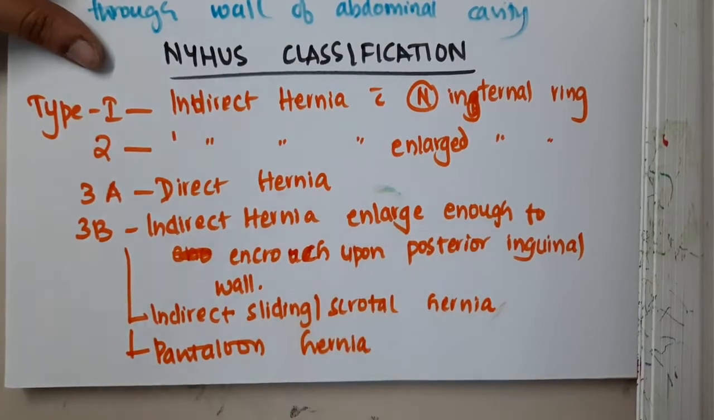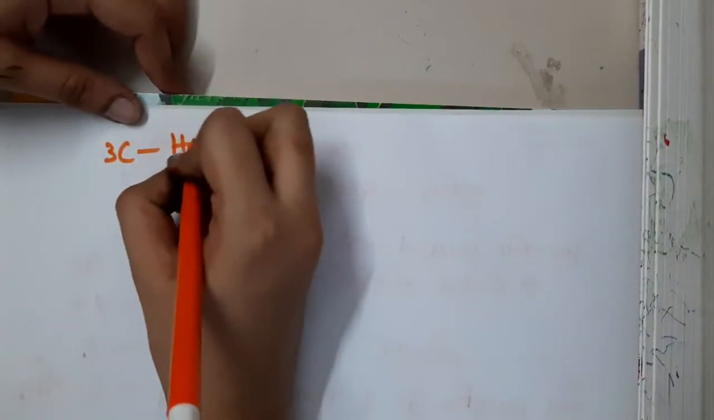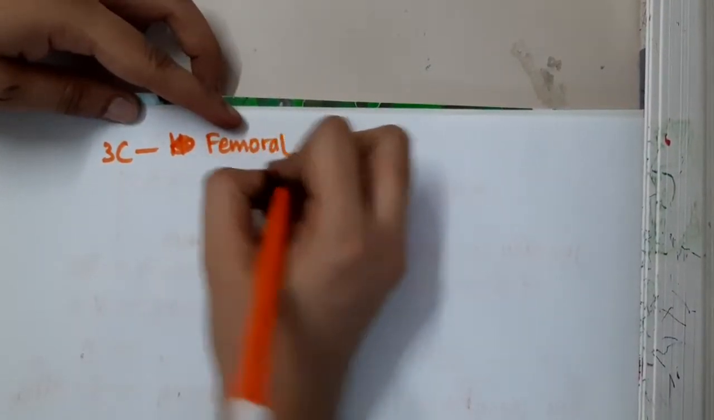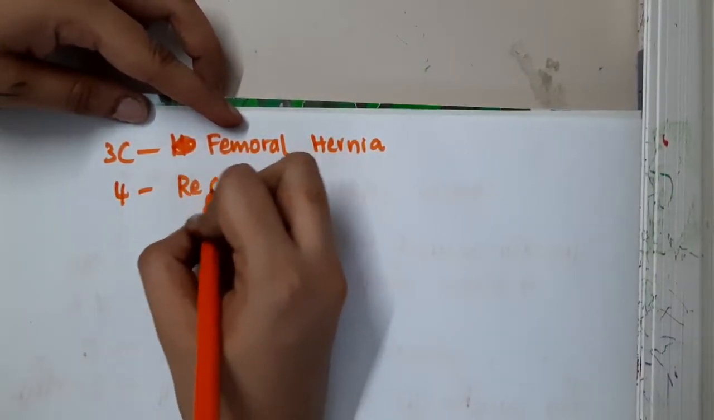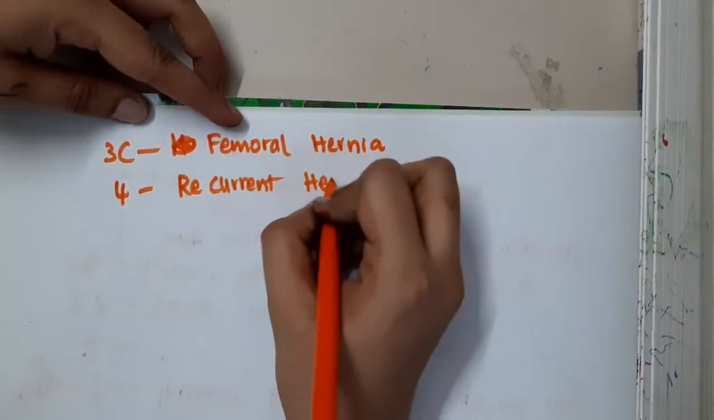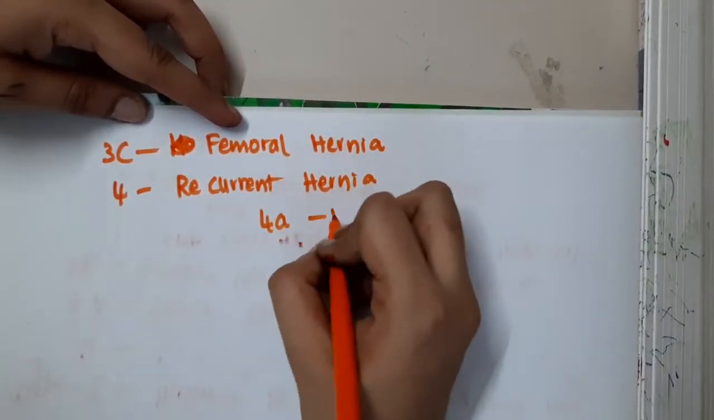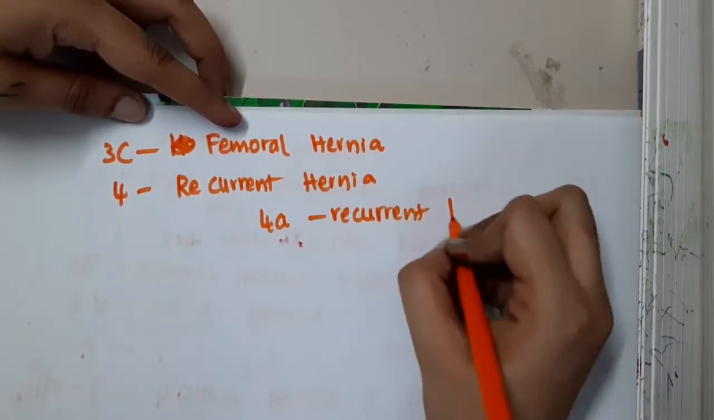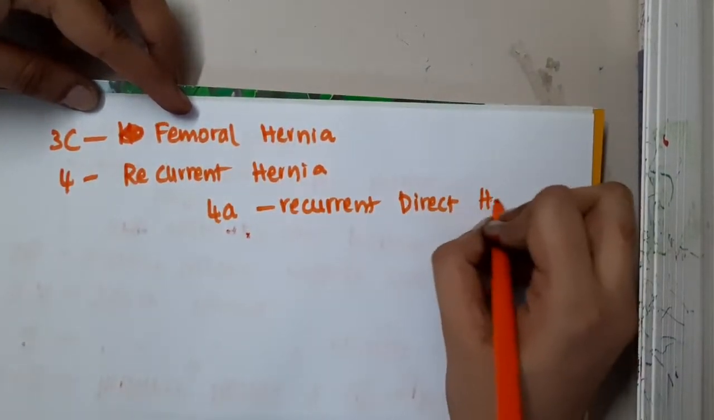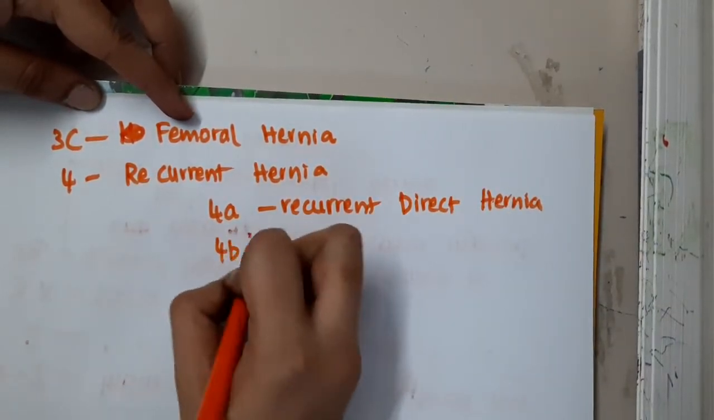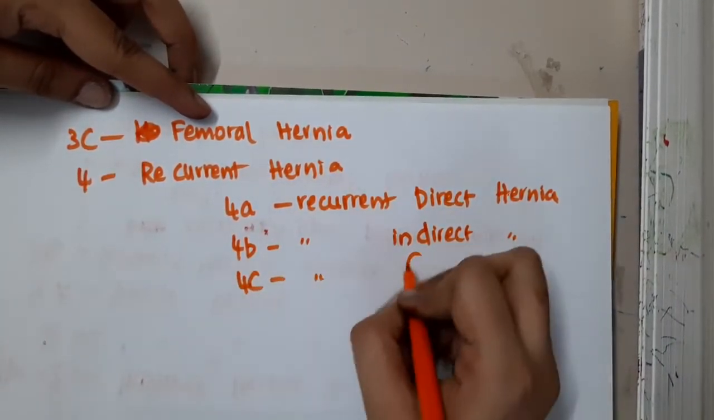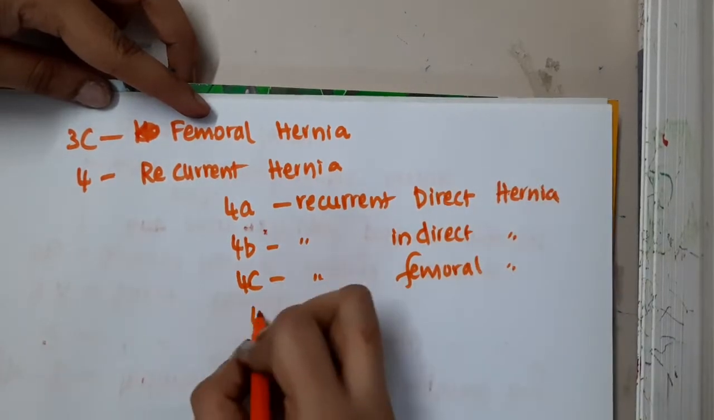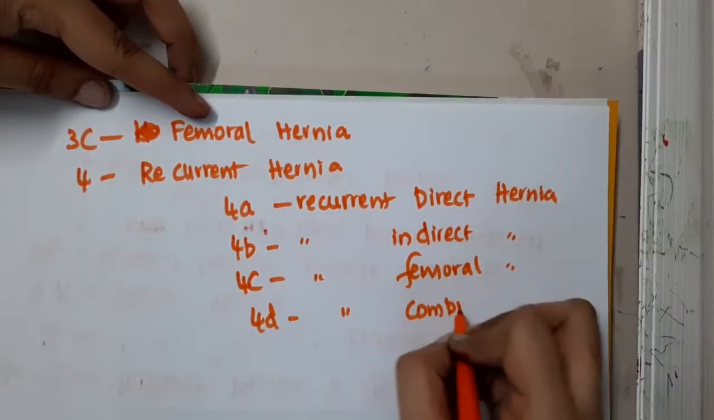Next we have 3C. In 3C, this includes the presence of femoral hernia. Then we have type 4. Type 4 is actually recurrent hernia. Type 4A is recurrent direct hernia. Type 4B is recurrent indirect hernia. Type 4C is recurrent femoral hernia. Type 4D is recurrent combined hernia.